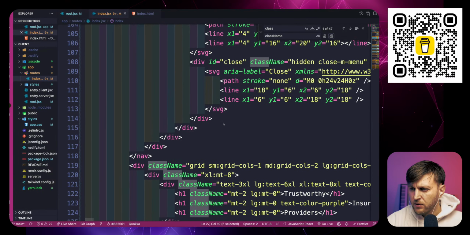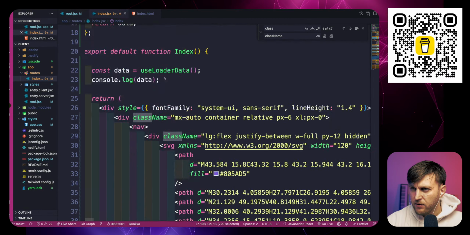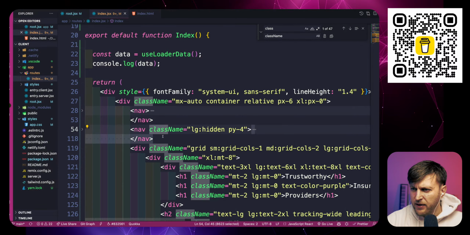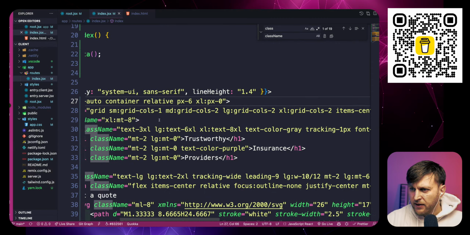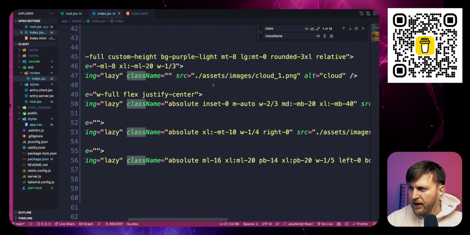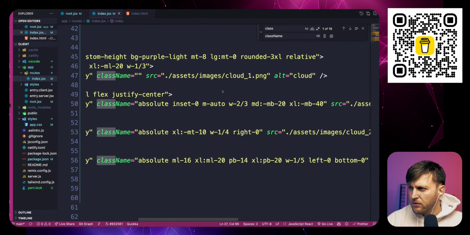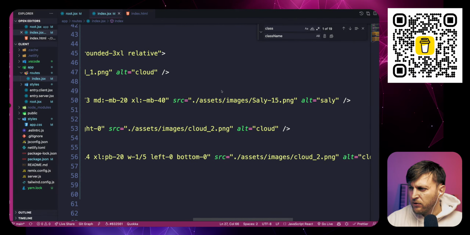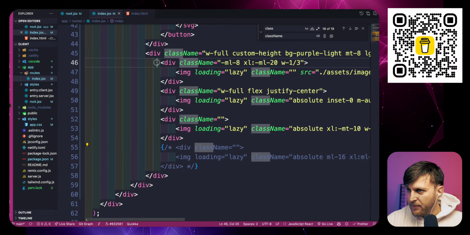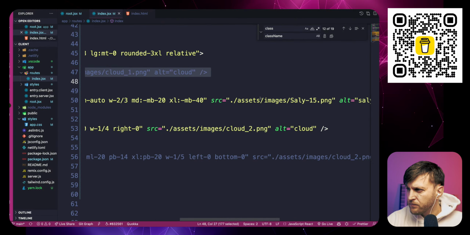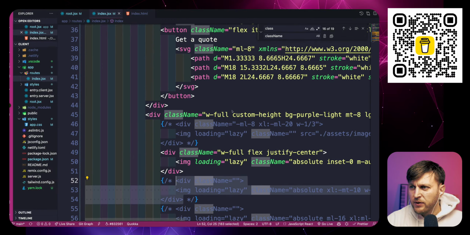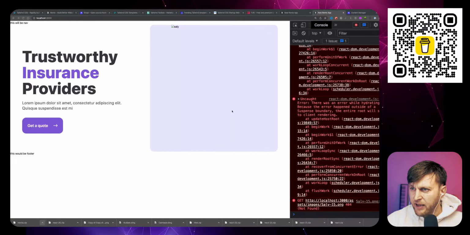Let's see here. First thing I'm going to do is clean this up. So we don't need the navigation at the moment. We're going to fix the navigation later. So let me delete the navigation here. Then I'm going to find all the images here for the cloud. So cloud 1, cloud 2, cloud 3, and we're going to fix this later, but not at the moment. I just want to get the basics done and we'll come back to this. Right now I just want to keep it super simple.